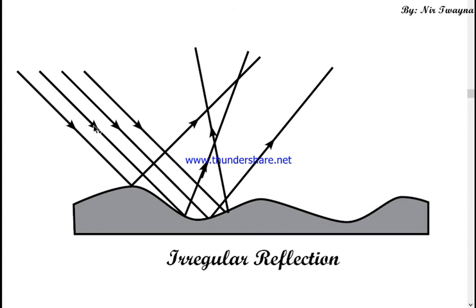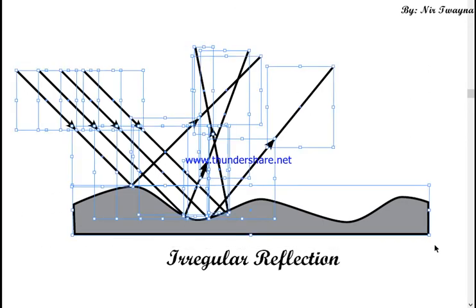Here what you can see is that the incident light rays are perfectly parallel to each other, yes? That means a parallel beam of light rays is incident on the surface. But since the surface itself is not smooth, the light rays are reflected in different directions, isn't it? The light rays are reflected in different directions.